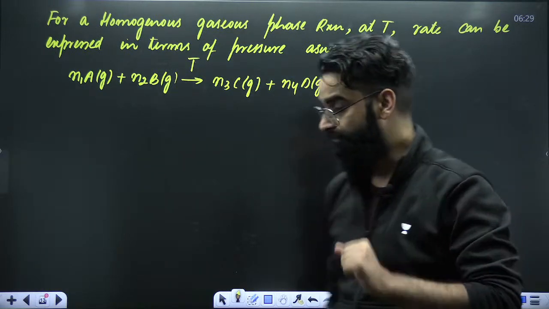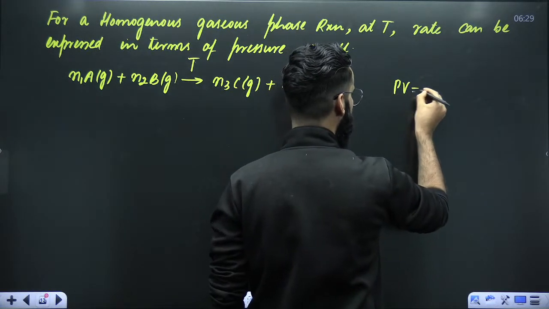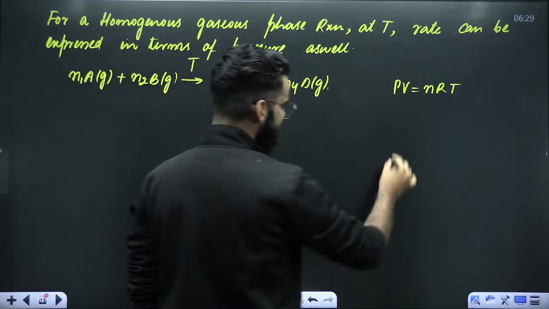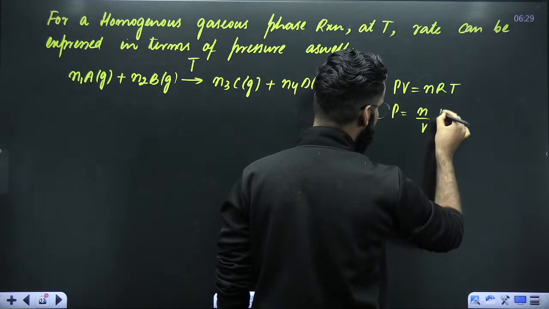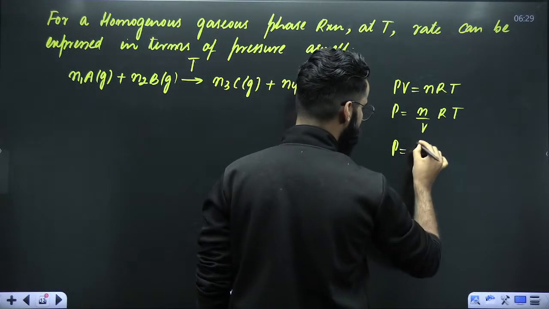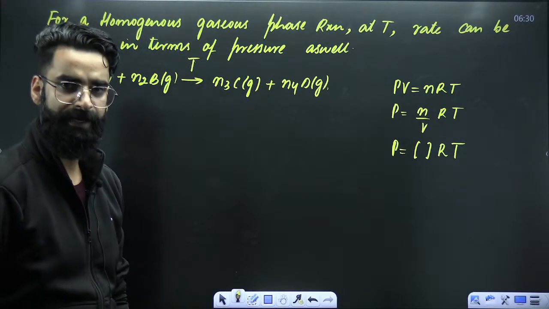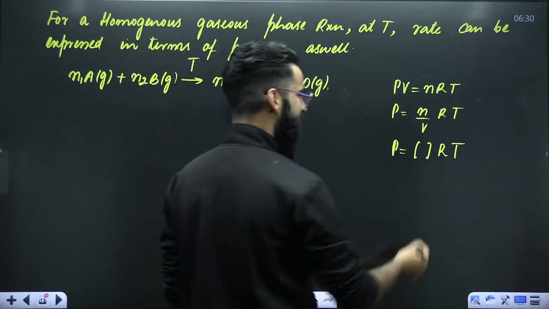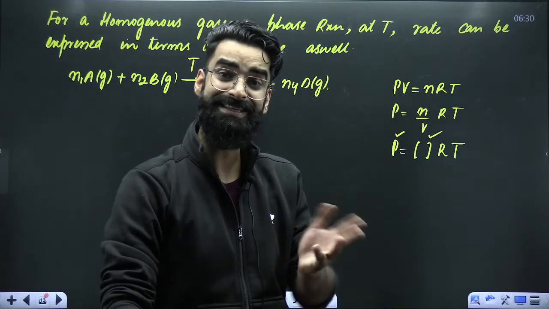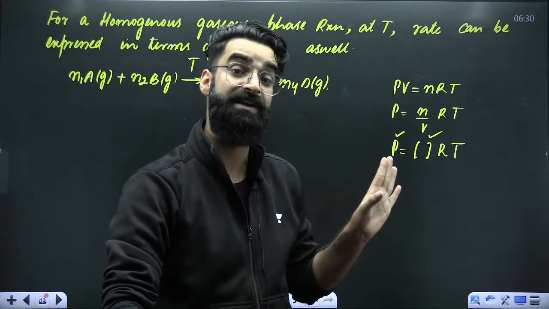Now, as far as your ideal gas equation is concerned, you know PV is equal to nRT. This is something which all must know. Can you write P is equal to n divided by V, times RT? Absolutely. Now n by V, number of moles per unit volume, we call that concentration. So P is equal to concentration multiplied by R multiplied by T. So for gases, pressure as well as concentration, both terms are defined.